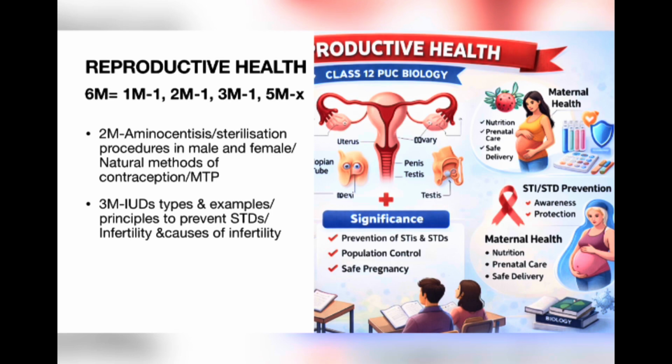For 2 mark, focus on amniocentesis, sterilization procedures in male and female, natural methods of contraception and MTP. For 3 mark, focus on IUD, types and examples, principles to prevent STDs, infertility and causes of infertility, and don't forget to read assisted reproductive technologies.